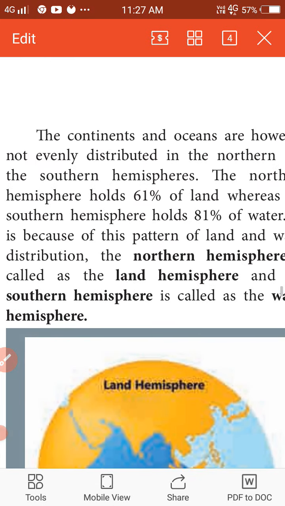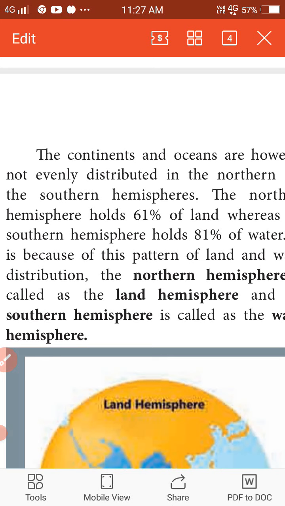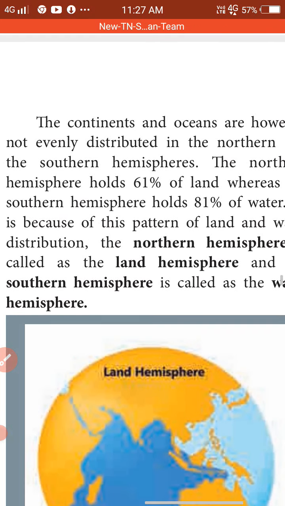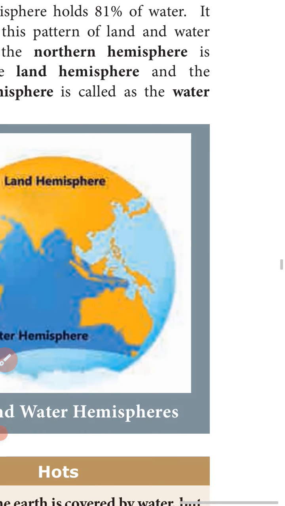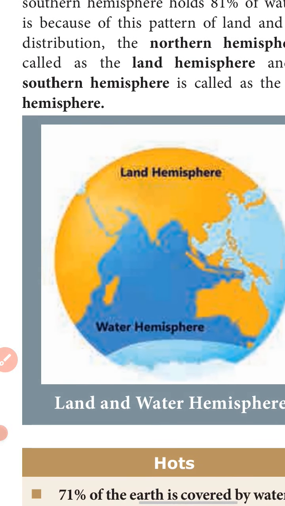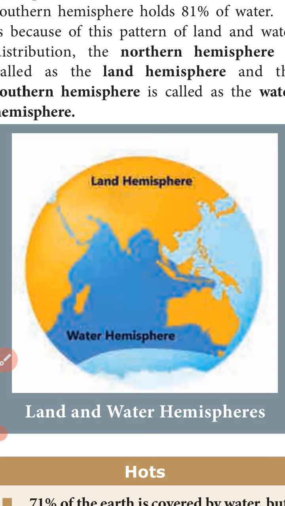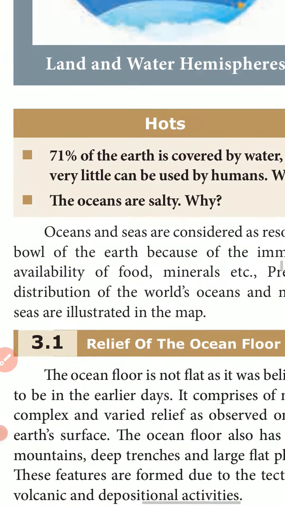So the northern and southern hemispheres are not even. The northern hemisphere is known as the land hemisphere and the southern hemisphere is known as the water hemisphere. See the picture.